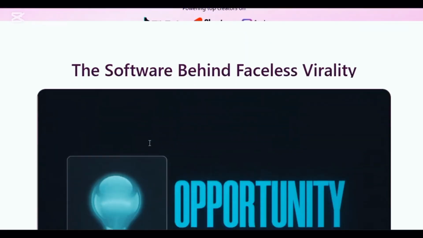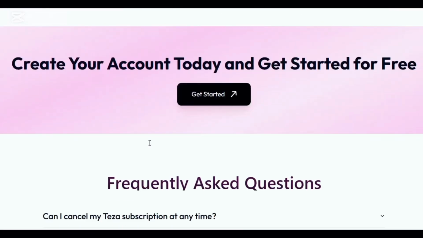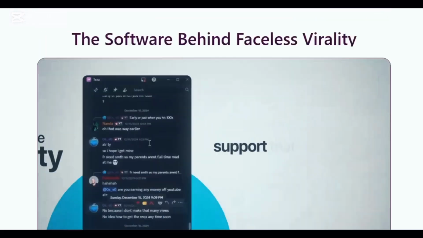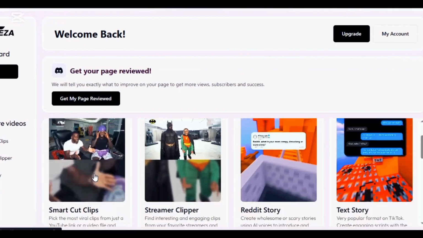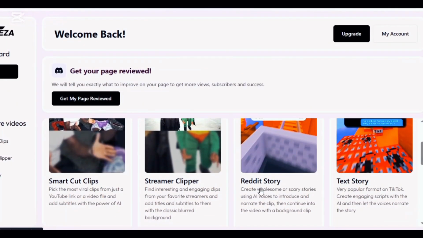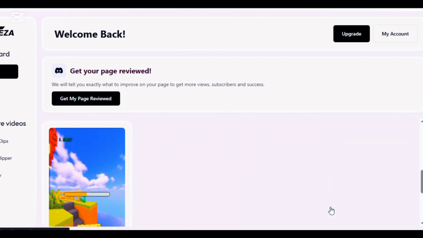The tool I am talking about is Tezza AI. Tezza AI uses a high-quality model to transform a long video into engaging clips using Smart Cut Clips. You can also create streamer clipper video, Reddit story, text story, and don't say the same thing as me video.